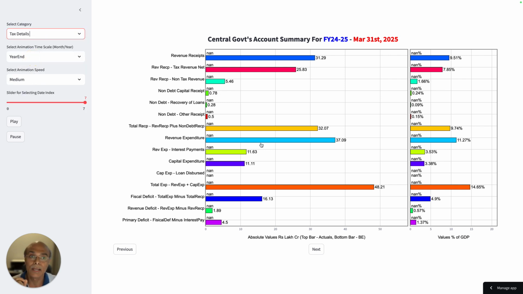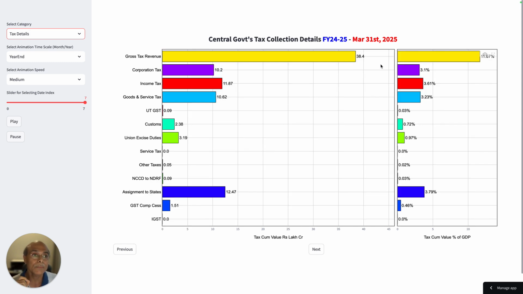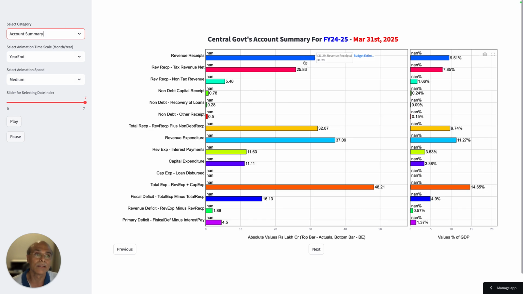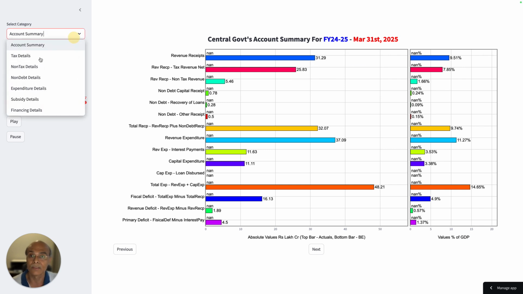Let's go into tax detail, and you will find that if you subtract 12.47 lakh crores from 38.48 lakh crores, you will get roughly this number, which we were talking about in the account summary. This is the net tax. Sorry, 25.83 lakh crores is the number you will get, right?